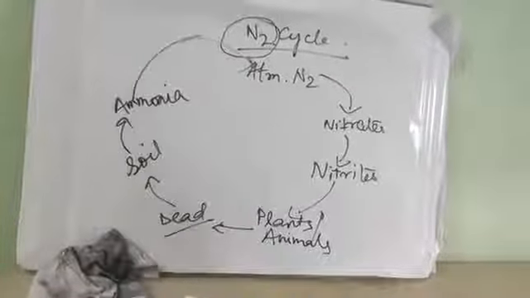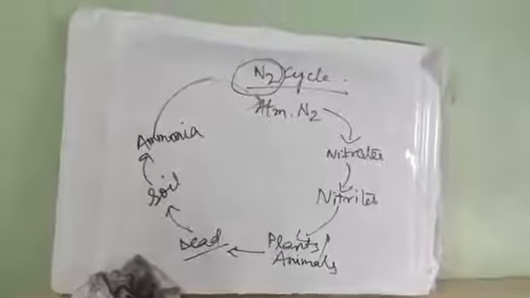Now we will see the nitrogen cycle. At first, atmospheric nitrogen goes through the nitrogen fixation process. Nitrogen fixation means nitrogen is fixed, converted into nitrates.